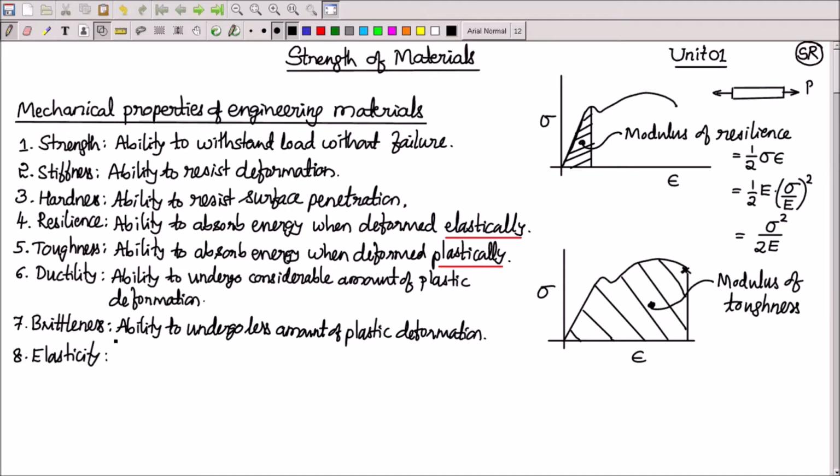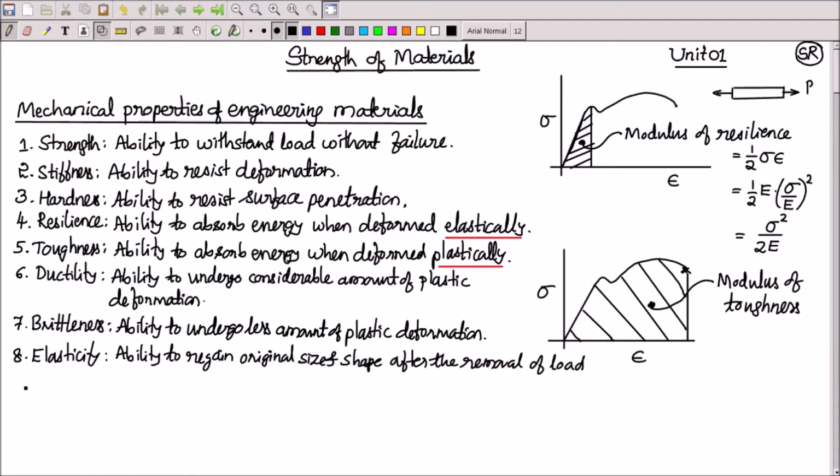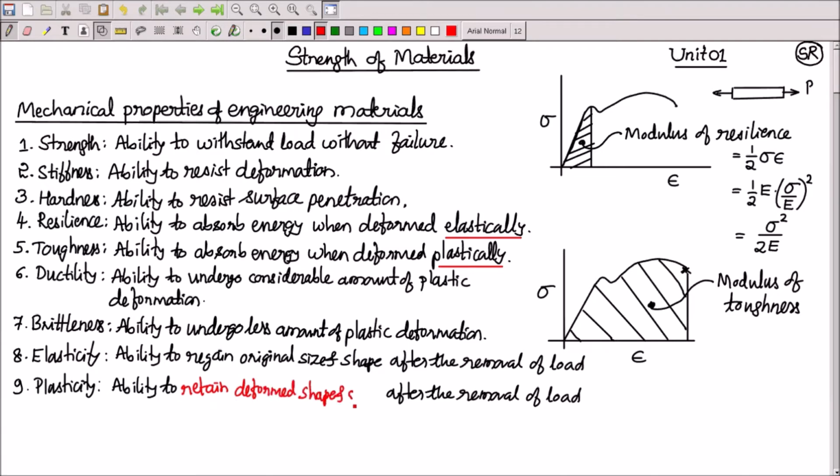We also know what is elasticity. It is the ability of the material to regain its original size and shape after the removal of load, that is called elasticity. And plasticity is the ability of the material to deform plastically or undergo permanent deformation, that is the plasticity property. And creep is a different phenomenon.